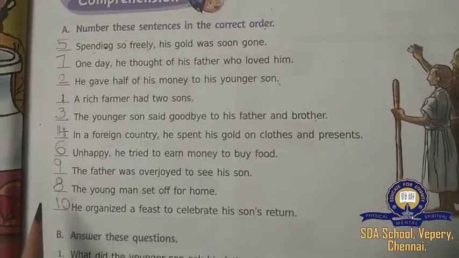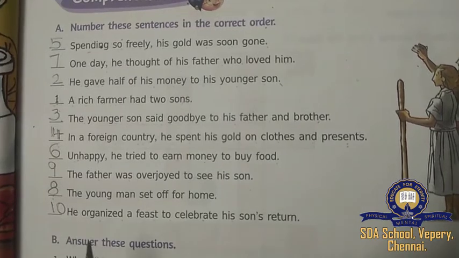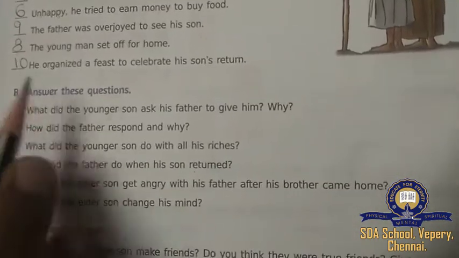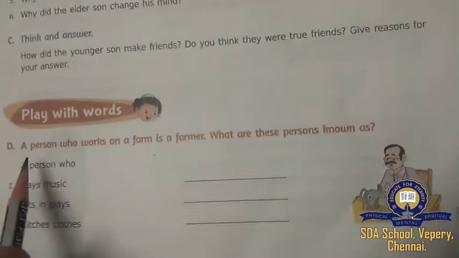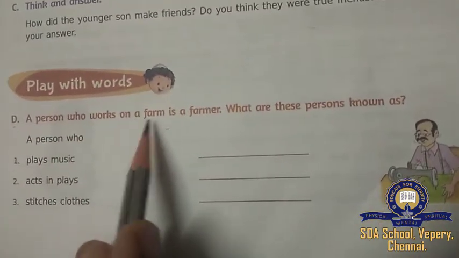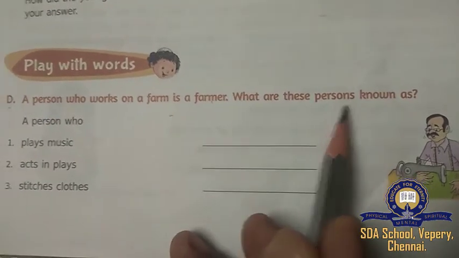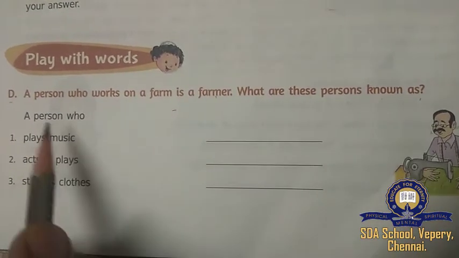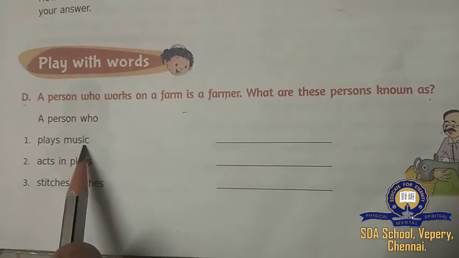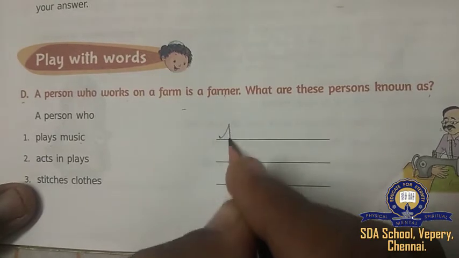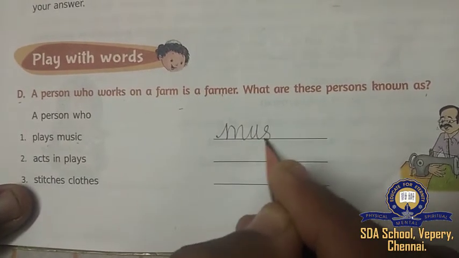10 sentences are there. I have arranged it. Okay. So we'll see the D1. D is question answer. We will see later. And the D1 is, a person who works on a farm is a farmer. Isn't it, children? So what are these persons known as? A person who plays music, what do we call them? Musician.